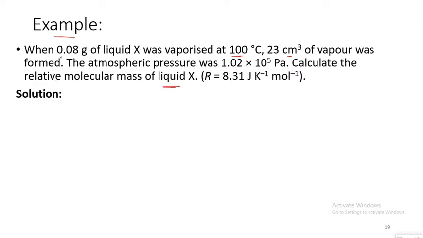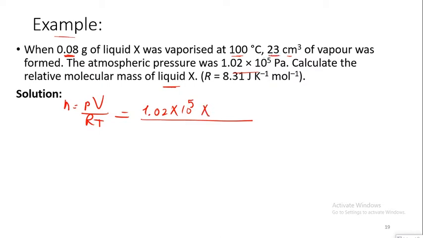First, I can use the relation n equals PV over RT. Substituting, P is in Pascal, 1.02 multiplied by 10 to the power 5, multiplied by the volume. The volume is in cubic centimeter, so to convert it into cubic meter, I need to multiply by 10 to the power minus 6.